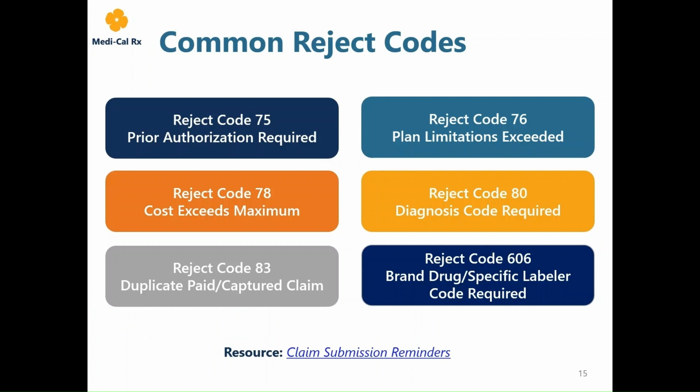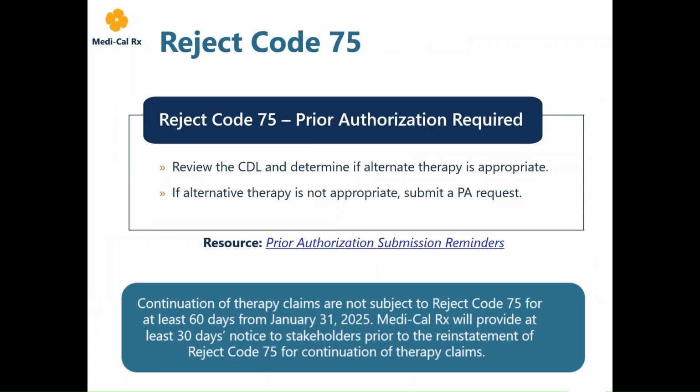Please note, for a more detailed list of claim requirements, refer to the Medi-Cal Rx Provider Manual and the claim submission reminders linked on this slide. Next, let's go into more detail on these reject codes.